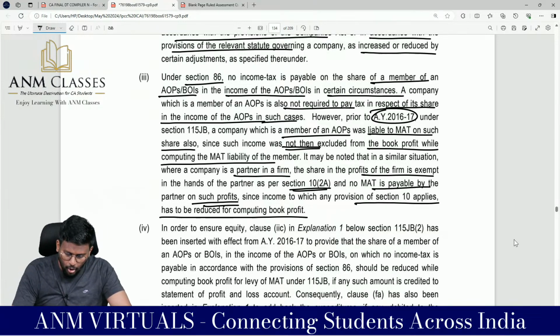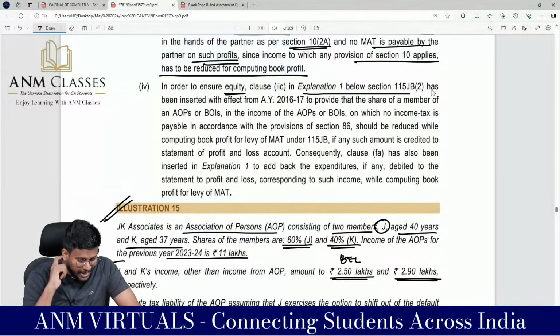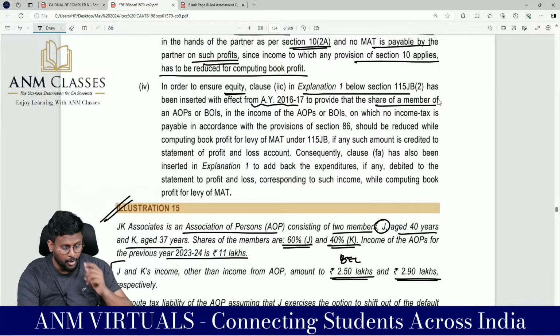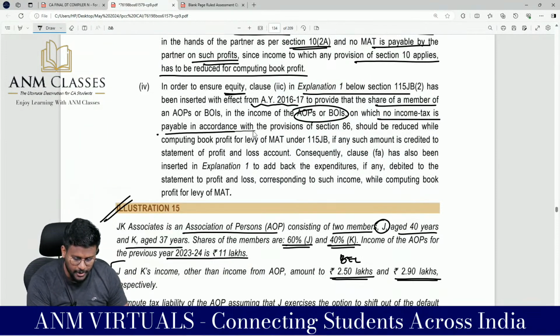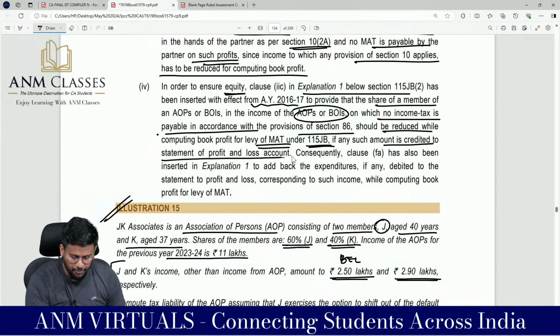Fine. So in order to ensure equity, Explanation 1 below section 115JB has been inserted with effect from assessment year 16-17 to provide that the share of a member of an AOP or BOI in the income of the AOP or BOI on which no income tax is payable in accordance with the provisions of section 86 should be reduced while computing book profit for levy of MAT under 115JB, if any such amount is credited to the statement of P&L.